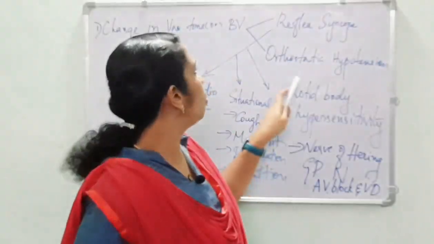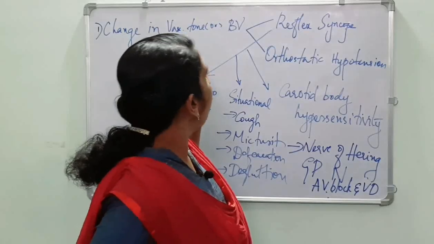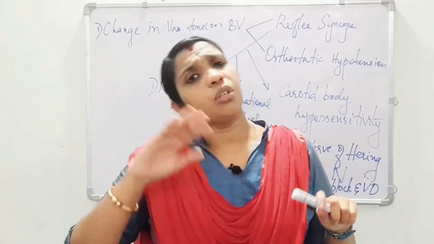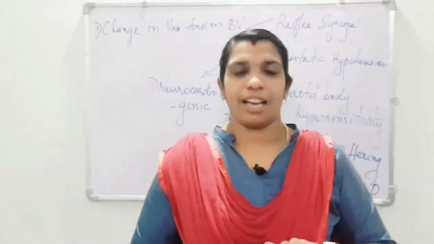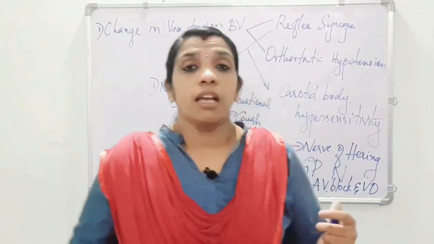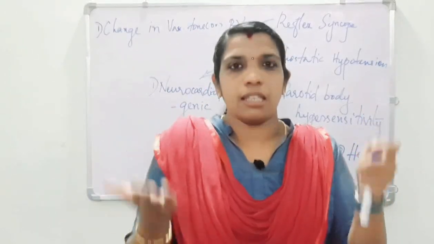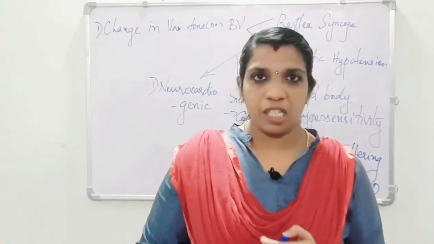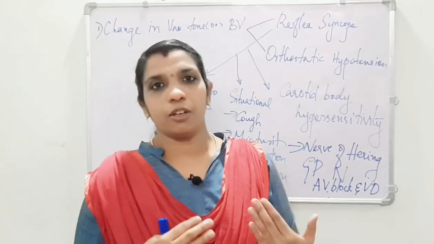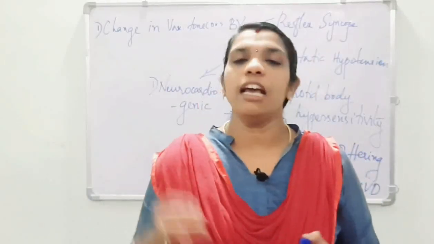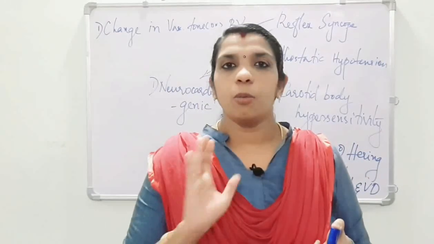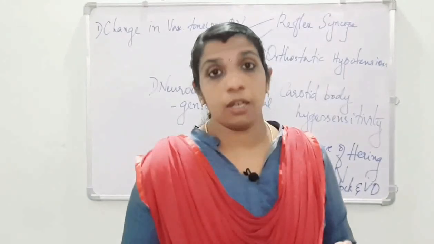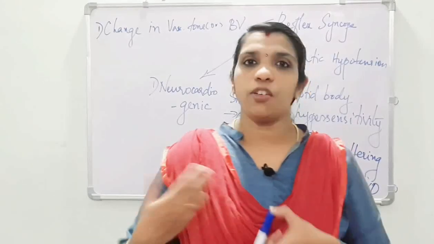Next, we go to the other type of change in vascular tone or blood volume, that is orthostatic hypotension. When the patient rises suddenly from the recumbent position, he may go for syncope, with or without pre-syncope. It is most common in elderly persons, especially those taking antihypertensive drugs.